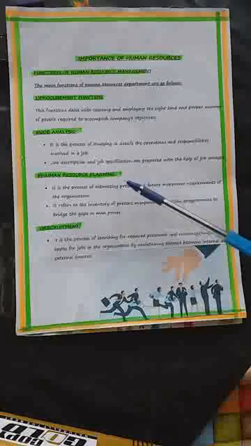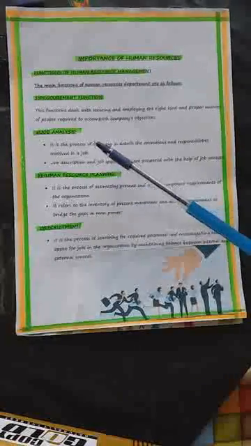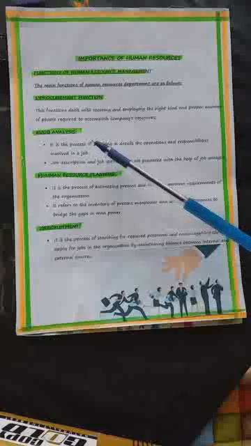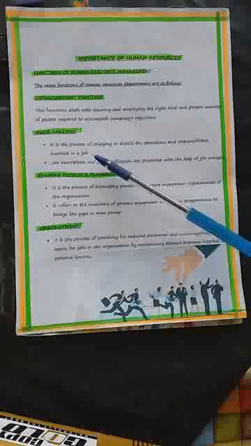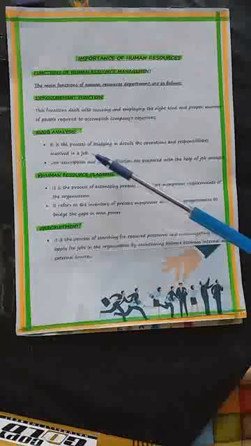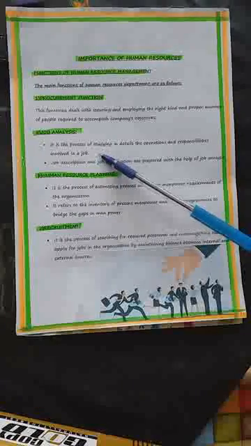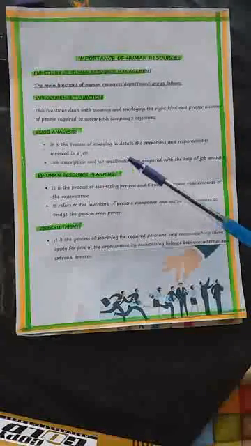So the fourth most important function of procurement function is job analysis. Job analysis is nothing but the process of gathering and analyzing information about the content and the human requirements of the job. Not only content and human requirements, but also the context in which the job is to be performed.